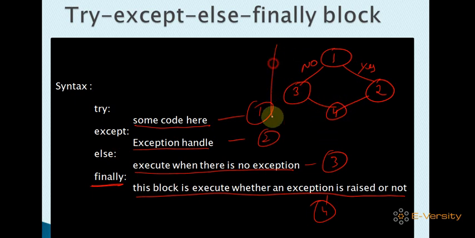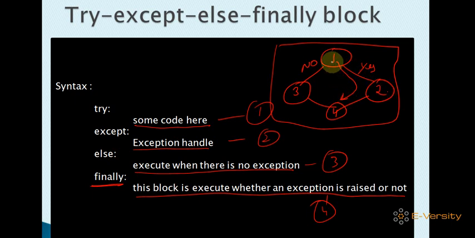So this is a small diagram for understanding how try except else finally executes. The try block always executes. If the try block has an exception, the second block is executed. So if an exception occurs, this path is followed. If an exception does not occur, this path is followed. And I told you earlier also, else is optional.